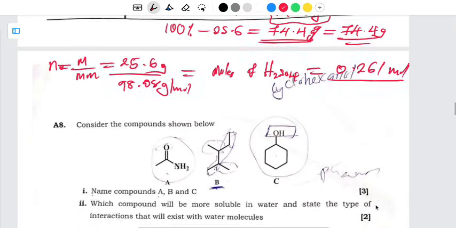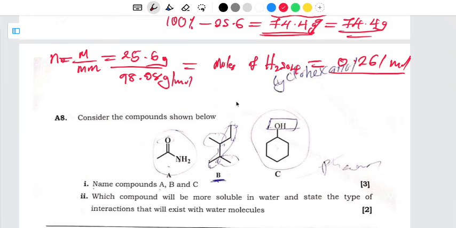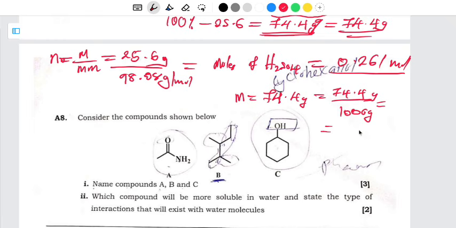So for the second part, we have the mass of water, which we have to convert into kilograms. So we have 74.4 grams, and we say 74.4 grams divided by 1000 grams, because we know that 1 kg is equivalent to 1000 grams, and this is going to give us 0.0744 kgs, and that is going to be the mass. So we have the mass as well as the number of moles.